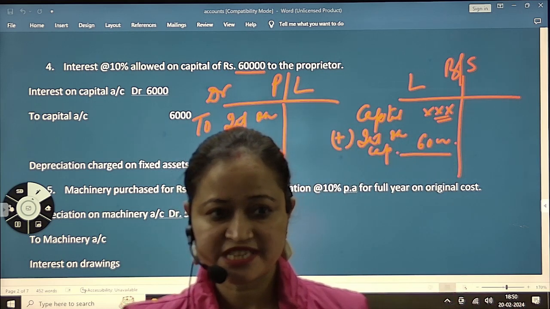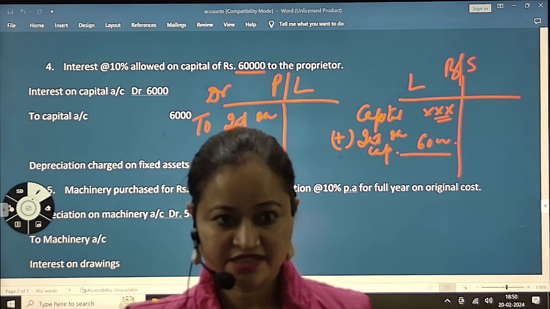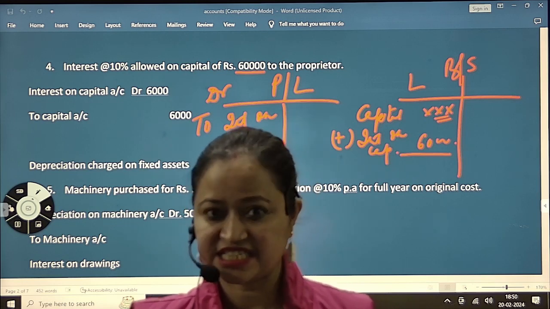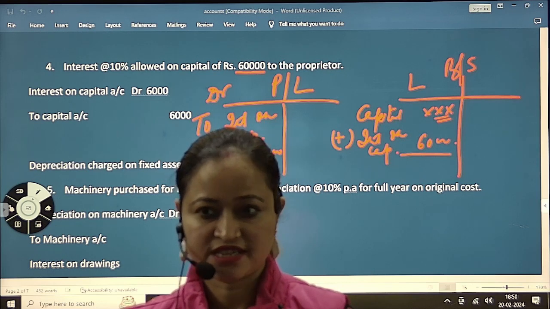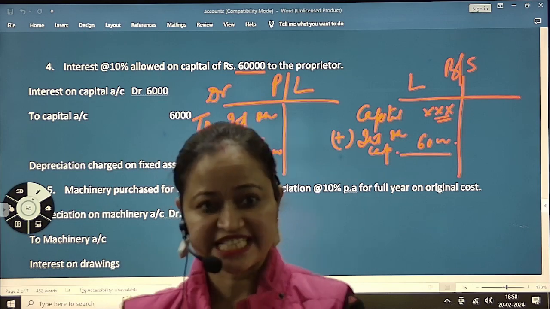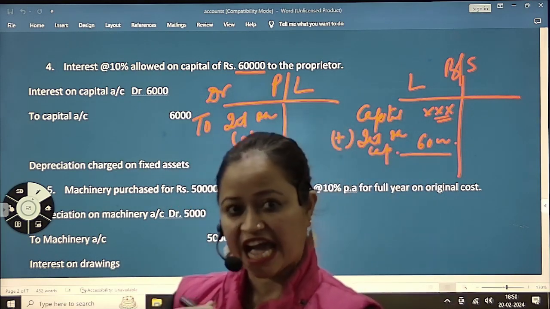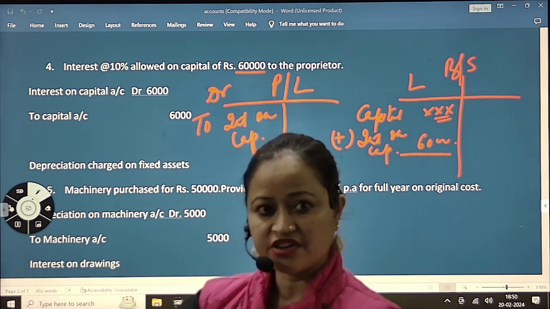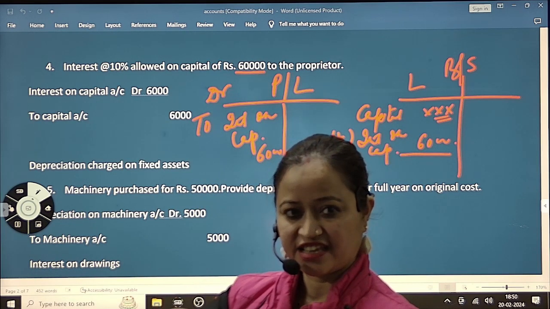Though it is your business, business and you are two different entities. You are the proprietor and that is the business. Now if we take both together, how will you calculate profit and loss? You are giving money to your business, that is capital, that is why it is on the liability side. I have given 50,000 to the business and the business is giving me interest of 6,000, so that will be added to my capital, right?